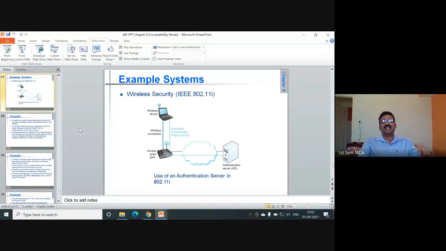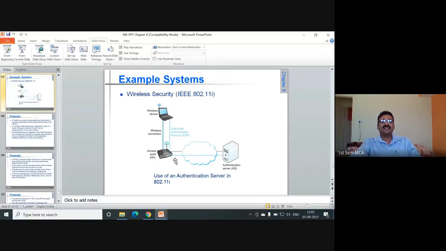So the question is, write a short note on wireless security. For 4 to 5 marks, you can expect this question. So here you have a diagram to write. A wireless device like a laptop gets connected to the wireless access point, and this is the wireless connection.